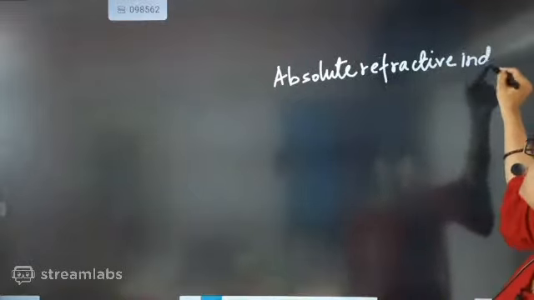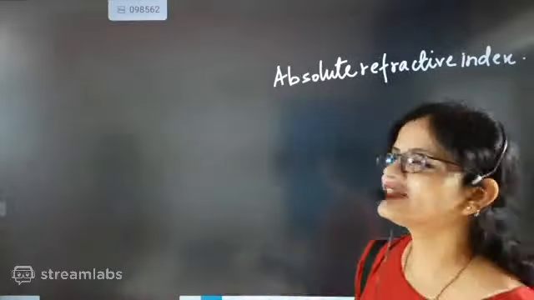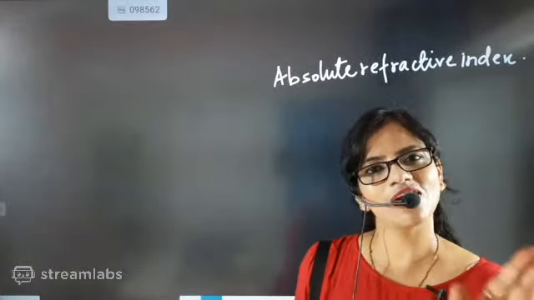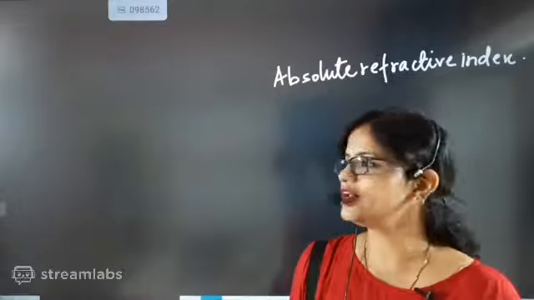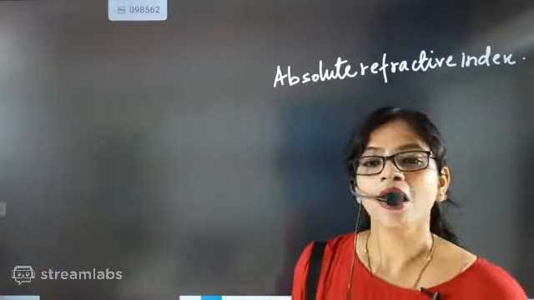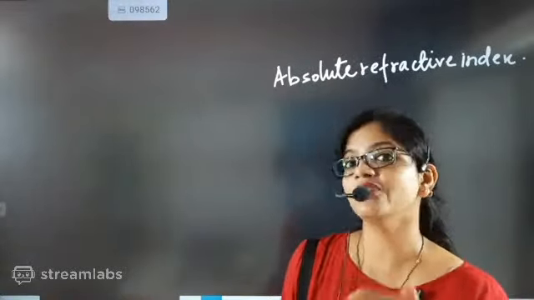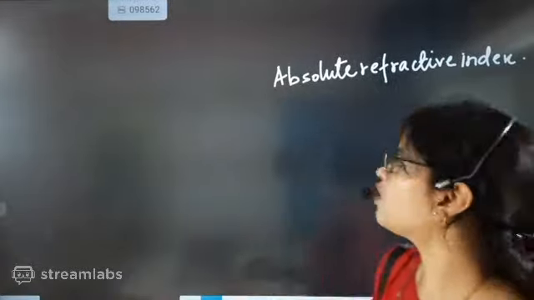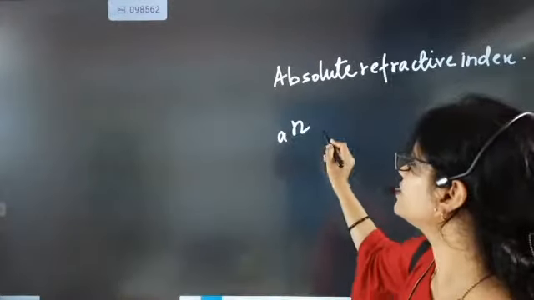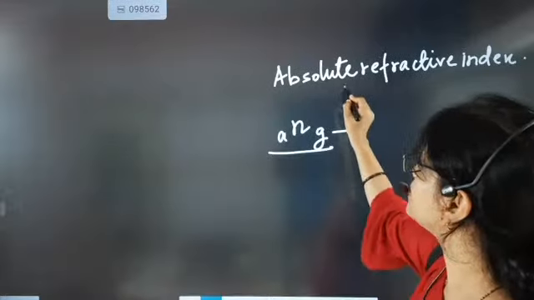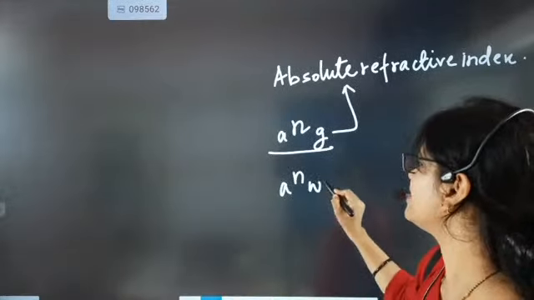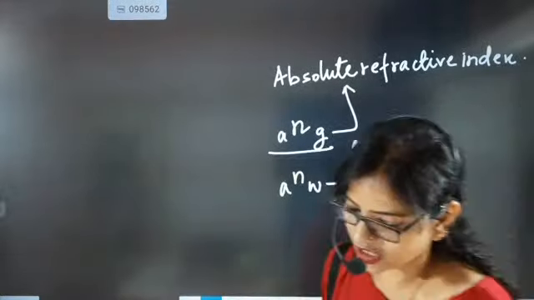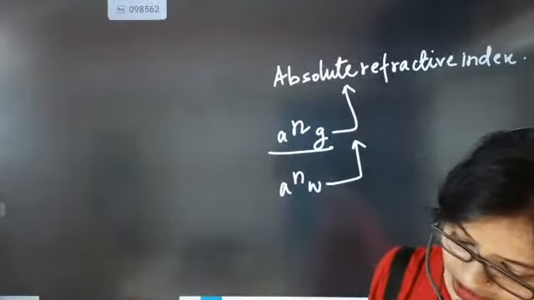Absolute refractive index. If somebody asks you what absolute refractive index is, you will say that in relative refractive index you left out air. You were taking two different mediums other than air, but here we give importance to air or vacuum. So this part is called absolute refractive index. These two are called relative and absolute refractive index.